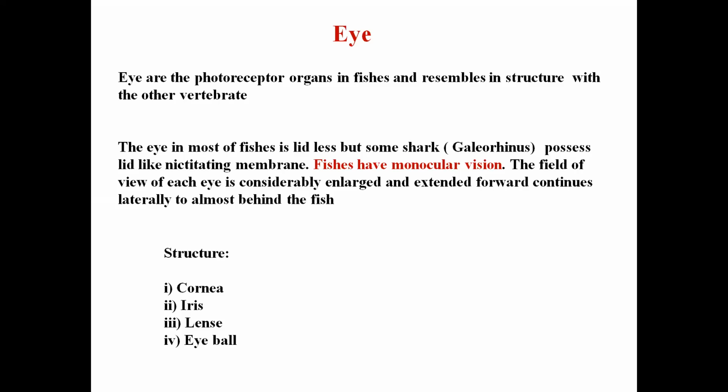So monocular vision means the two eyes have different vision. That is, on one side, if I talk about a fish and keep it straight, the eye on the left side is used to see the left side, from snout to the tail. And the eye on the right side is used to have the vision of the right side, from snout to the tail.